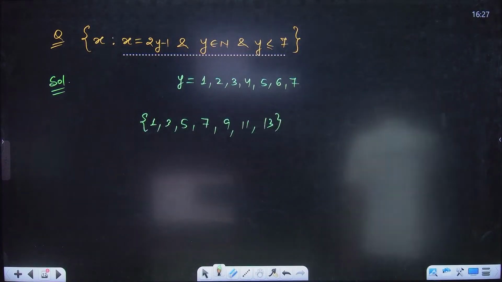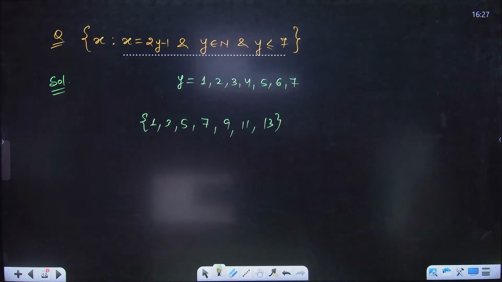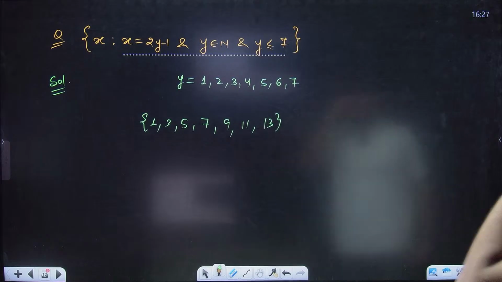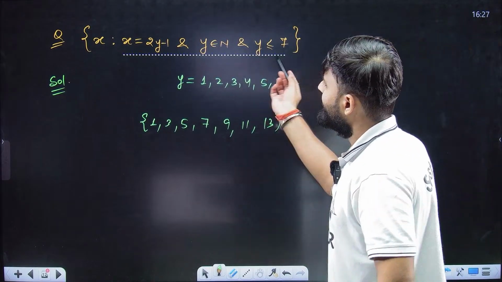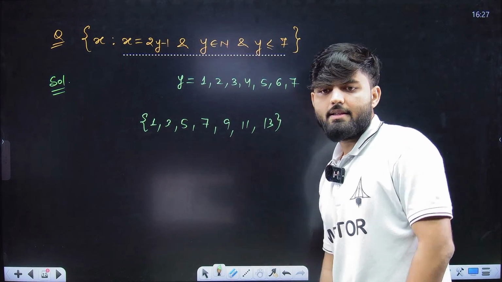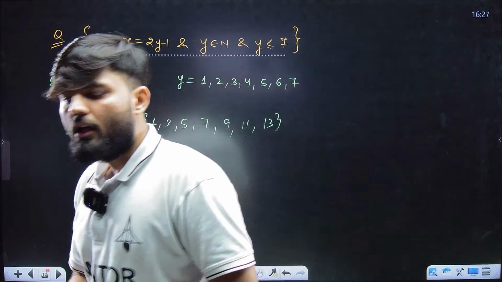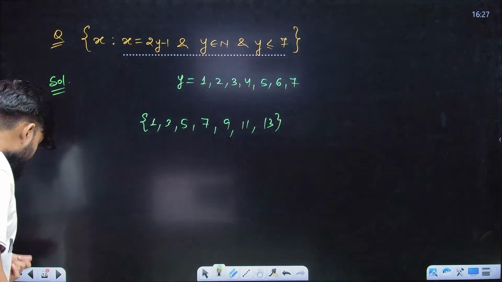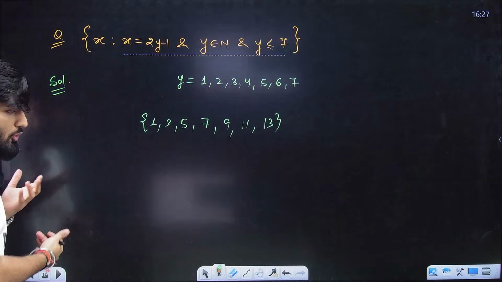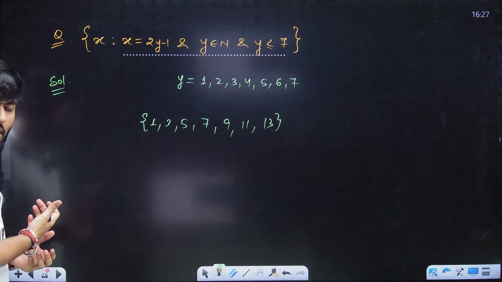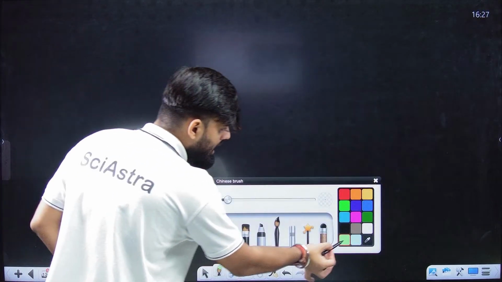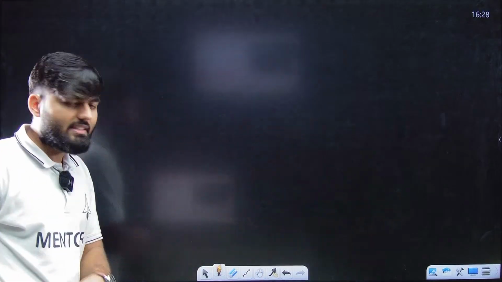Solve. Answer. Clear? First of all, we saw what are the y that is following it, and what are the x, and we have simply written it like this. If you are able to understand this, I can give you a few more questions. Looking at your response, I got to know that you people are grabbing things a little fast. So I want you to solve one more question.